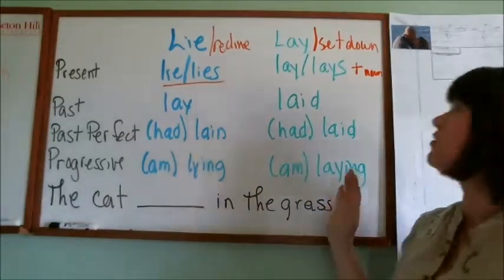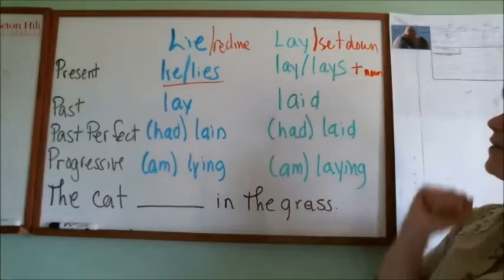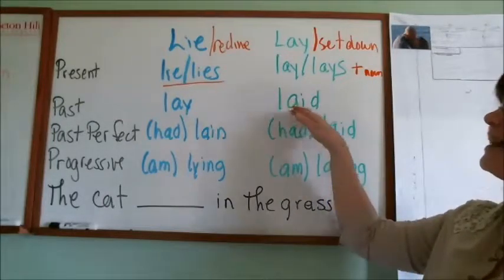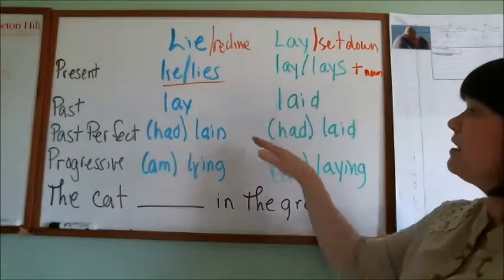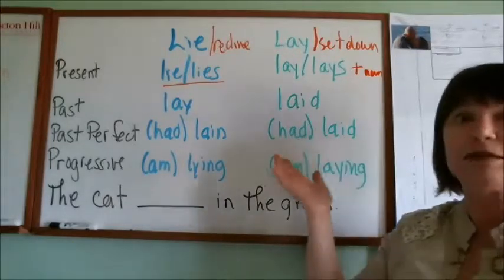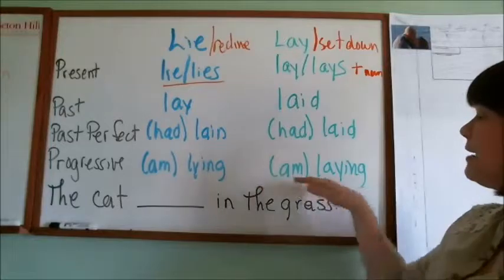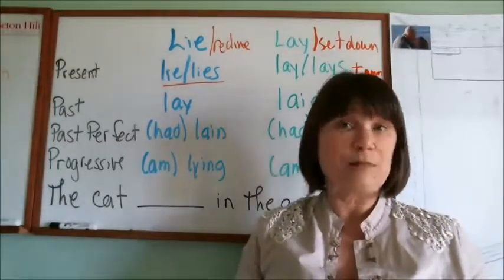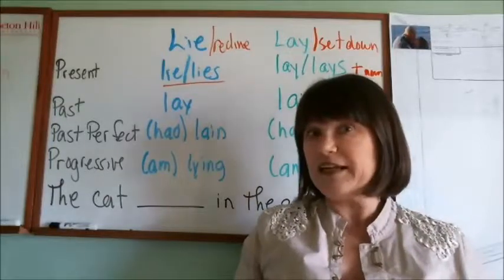Lay is very different. I lay the book on the table. She lays the book on the table. Yesterday I laid the book on the table. I had laid the book on the table, but now it's gone. I am laying the book on the table so that I can find it easily tomorrow. And that's the difference between lie and lay.